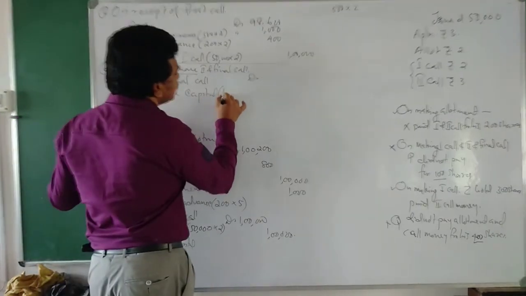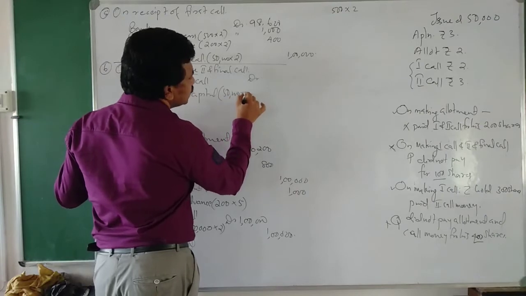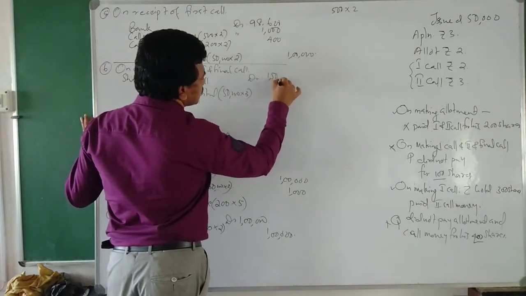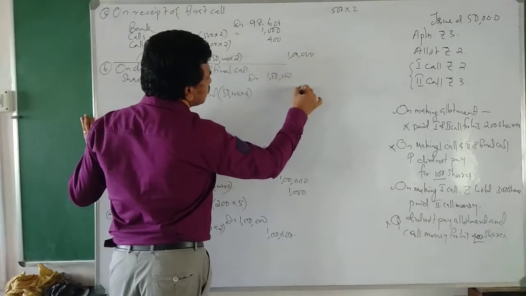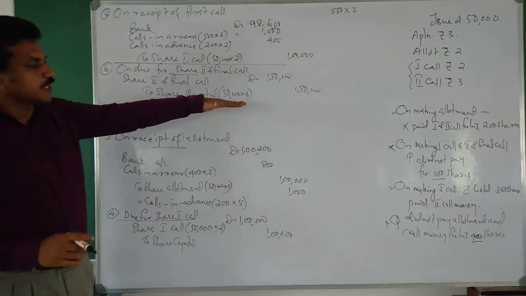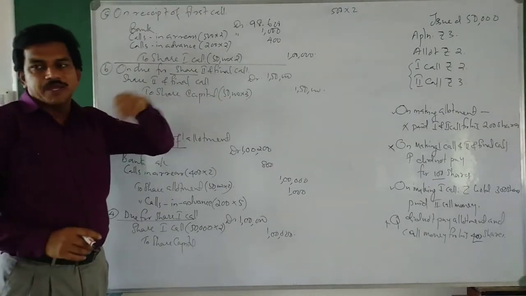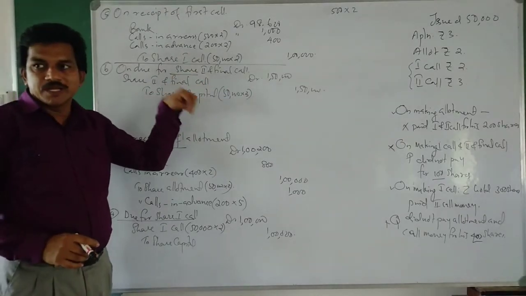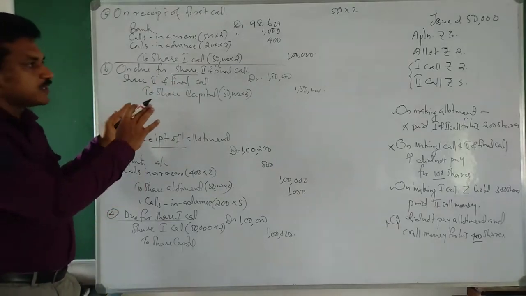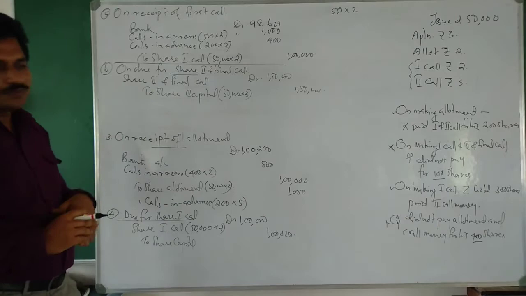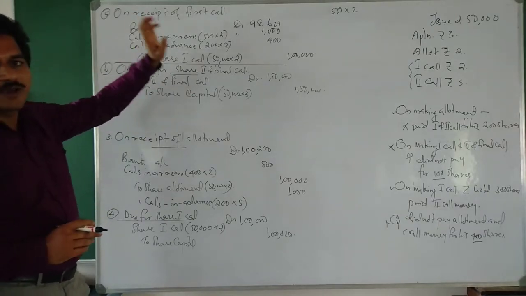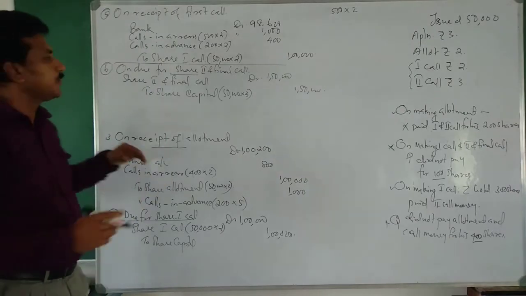How many shares? 50,000 into 3, 1,50,000. We already said we are not expecting that these people will not pay. Calls in arrears will be there in share second and final call, and there is no need of adjusting advance also here. So the due entry will not be affected by calls in advance or calls in arrears.